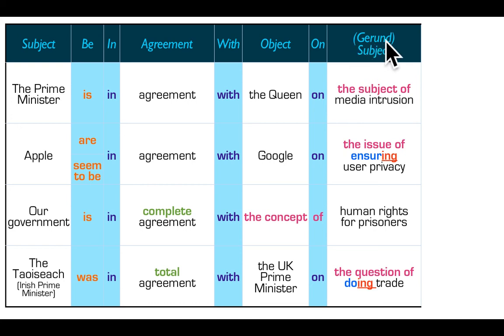You'll notice up here that I've said gerund subject in brackets. Gerund is when a verb ending in -ing is used like a noun. So ensuring user privacy. So the issue of ensuring user privacy. The question of doing trade. And again, this is high value marks in any Cambridge exam.